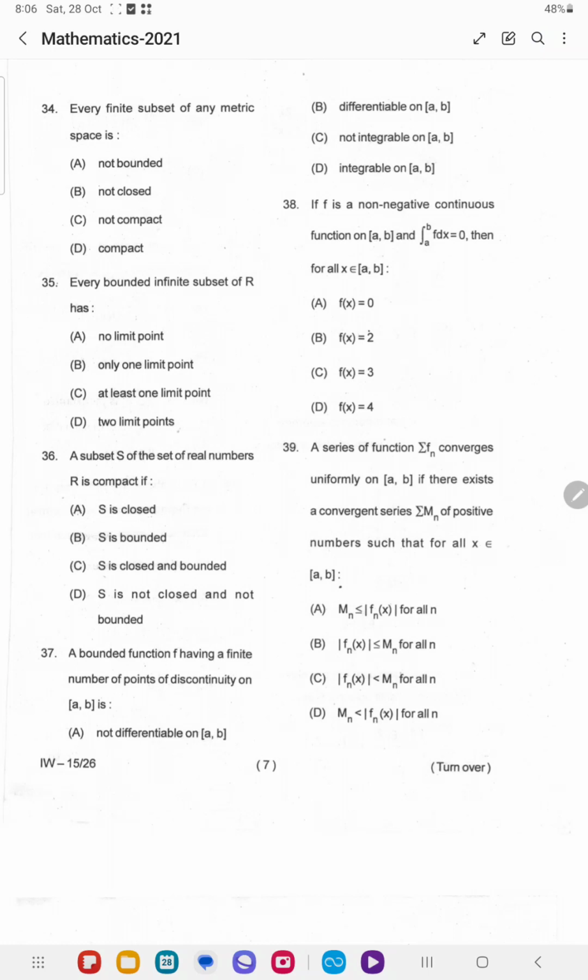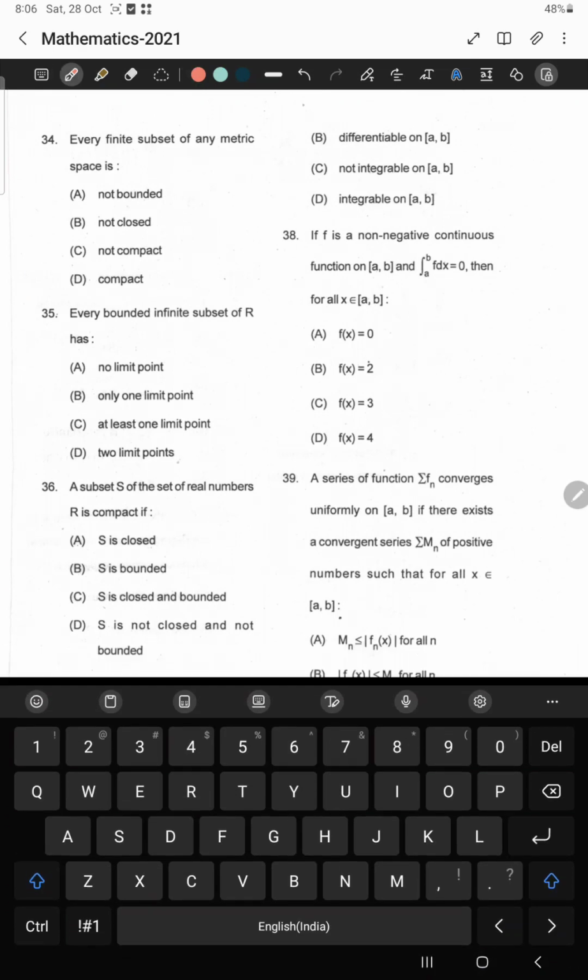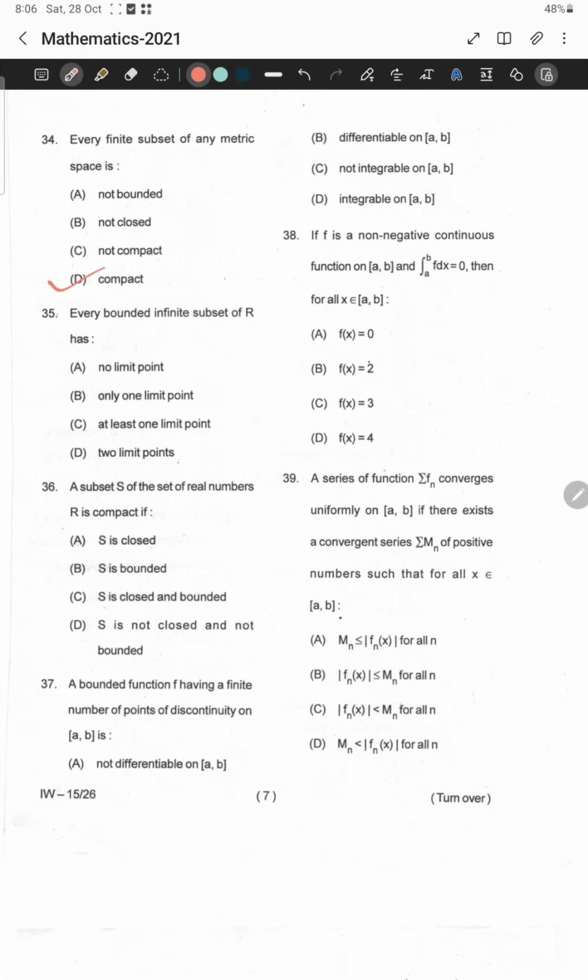Let us move to question number 34. It is asking about every finite subset of any metric space. This is a standard result in metric spaces, that every finite subset of any metric space is compact. So option D is true. We can also prove why this is compact. Let us move to the proof part, it is a simple proof. Finite subset means let S equal to {a1, a2, ..., an}. These are a finite number of points, and we will prove that S is a compact set.